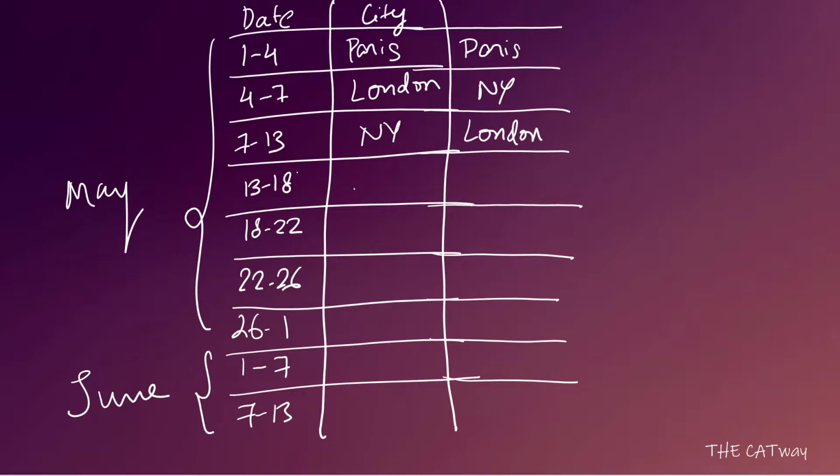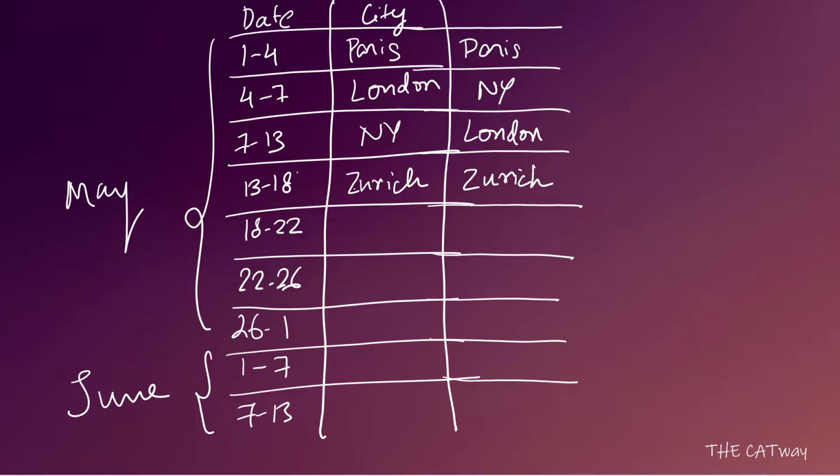Now let's come to 13th of May. So on 13th of May, he could not have traveled back to Paris because he left Paris on May 4th, and he cannot travel to London or New York in both the cases, because on 13th, 10 days have not elapsed for any of the three cities. So that means the only possibility for him for 13th is Zurich. So let's put it that way.